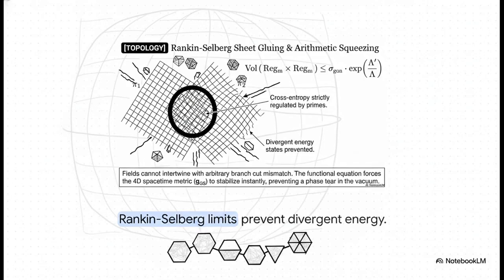The cross-entropy of these two competing fields is strictly regulated by the prime numbers anchoring the center. The fields simply cannot intertwine with arbitrary mismatches. This strict Rankin-Selberg limit prevents divergent energy from tearing the vacuum apart and instantly forces the four-dimensional spacetime metric to stabilize. It's essentially an arithmetic squeezing mechanism.